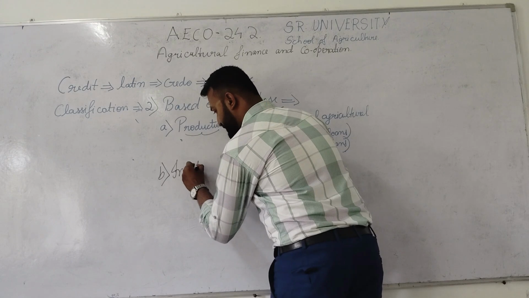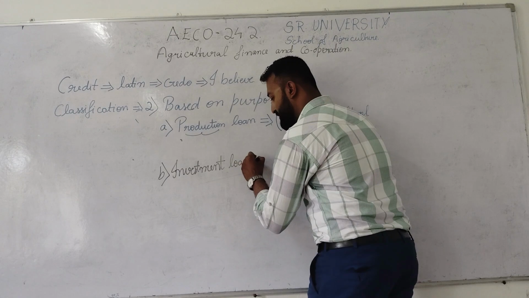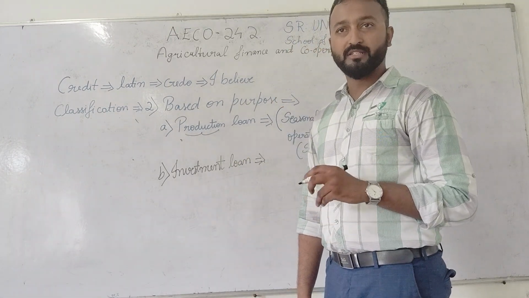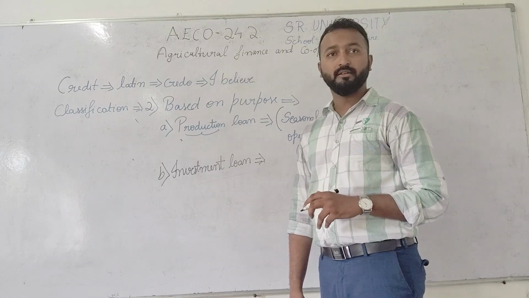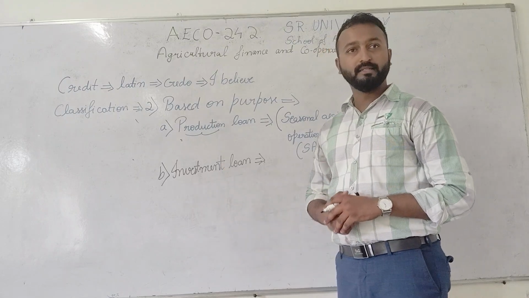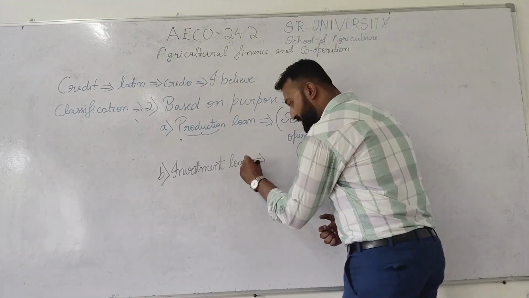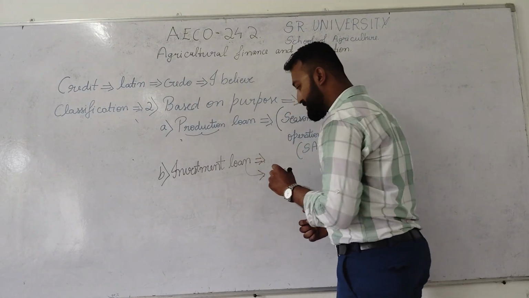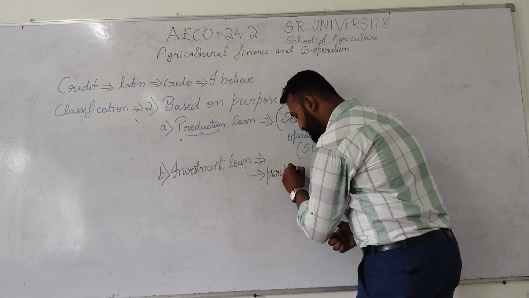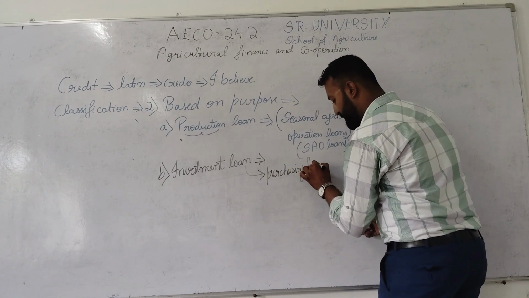So what do you mean by this investment loan? Investment loan is nothing but those loans which are taken for purchasing machineries. Suppose the farmer wants to purchase some machineries like tractors, tillers, rotavators or harvesters. In order to purchase those implements, he needs a certain loan. That loan is called investment loan. For purchasing the farm machineries, we will use this type of loan.